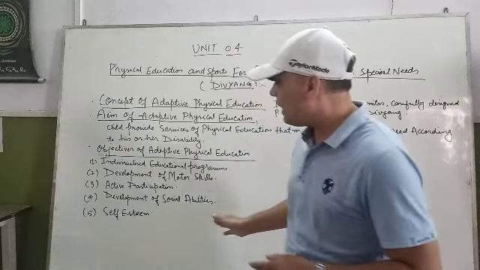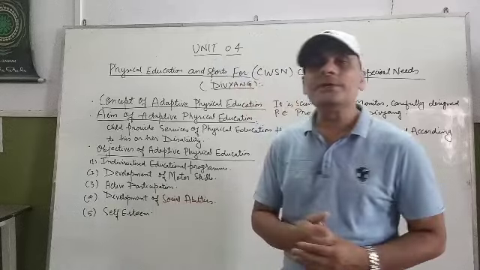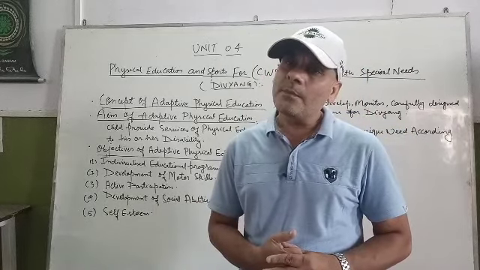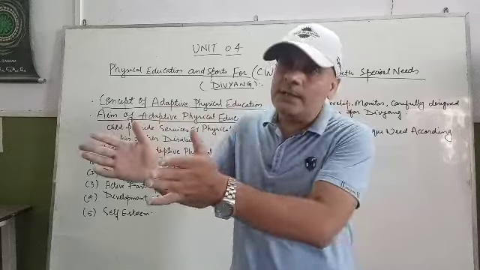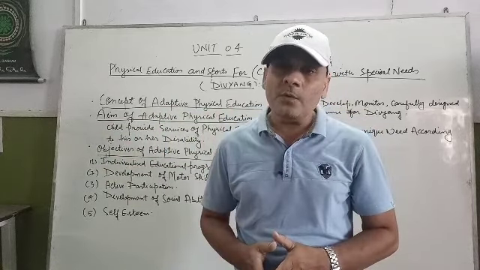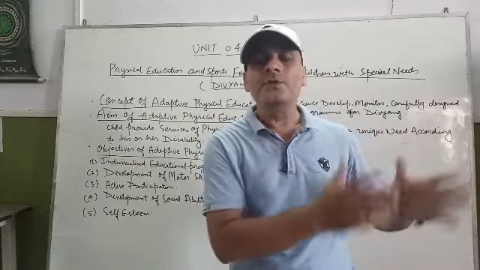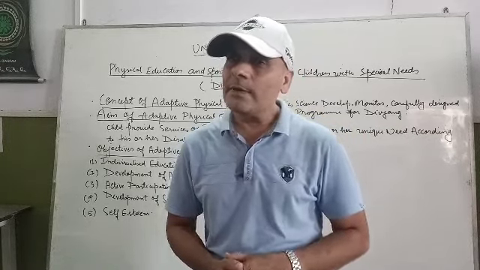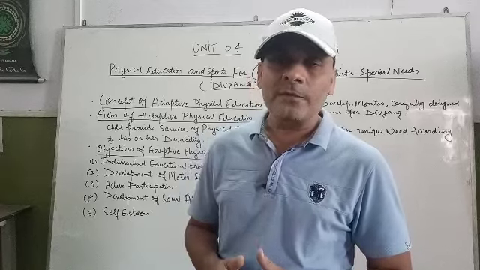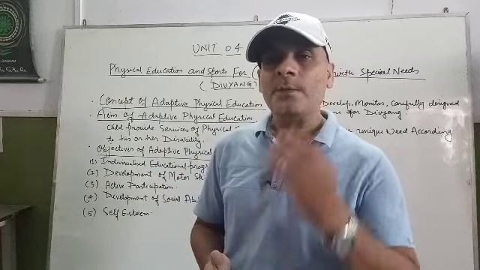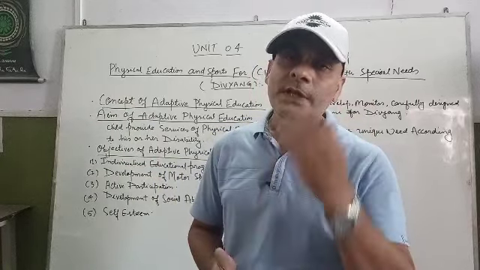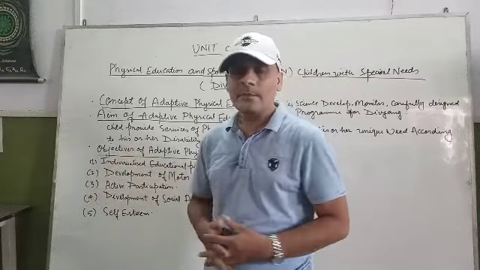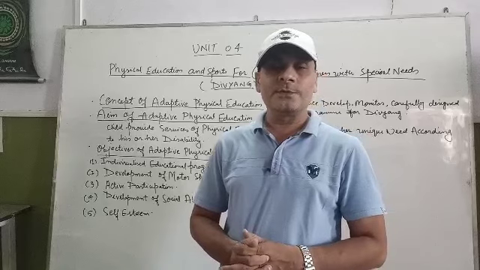So this is called the individualized educational program. We have to design the program individually according to the need of the individual. For example, some people have leg disability. For them we have to design a different program. Some people are blind, vision impaired. For them we have to design a different physical education and sports program.